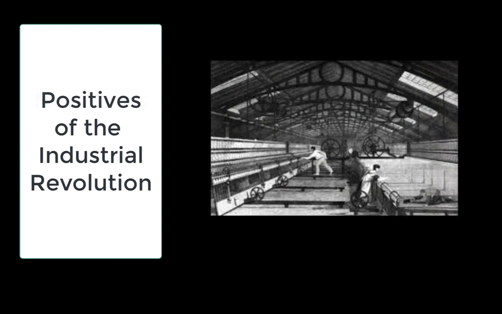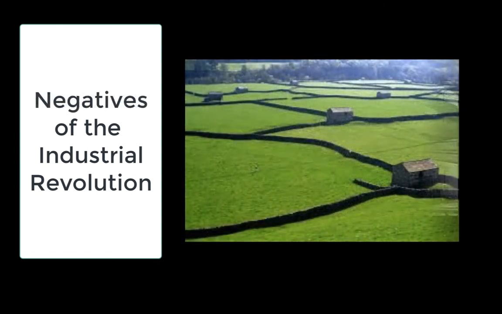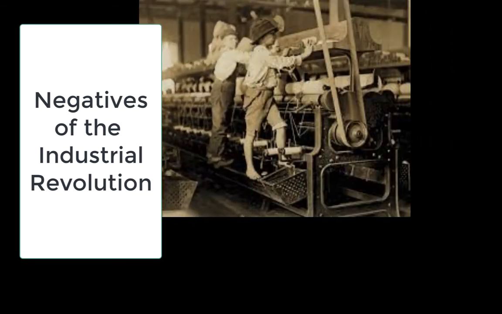However, there are a ton of negatives. Remember, poor farmers and peasants and serfs were kicked off of lands in the enclosure movement, and they moved into urban centers. Now there, they did see an improvement in their lives overall, but they still saw overall poor wages, poor working conditions, child labor as early as the age of 8 years old, having to go out and work in places like the coal mines, congestion in urban areas.